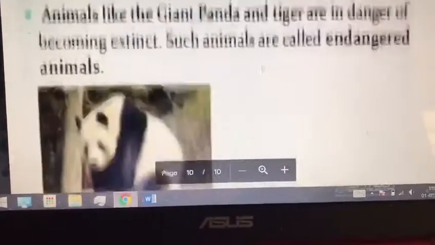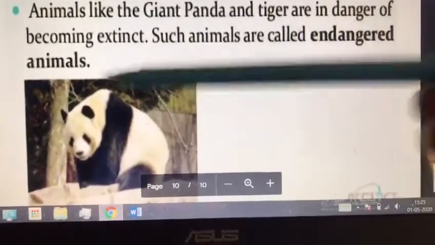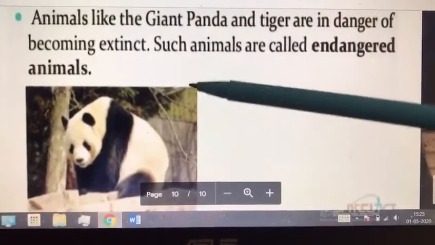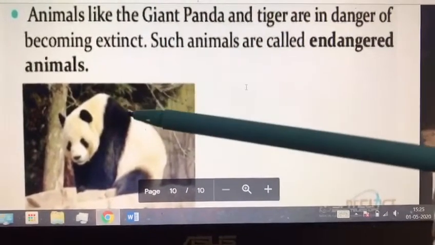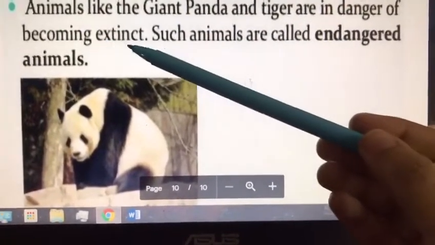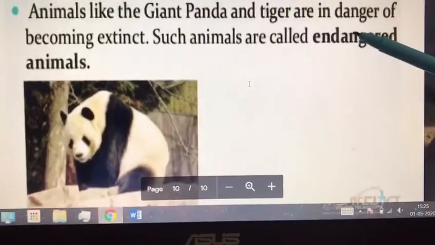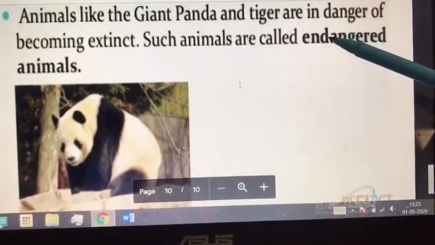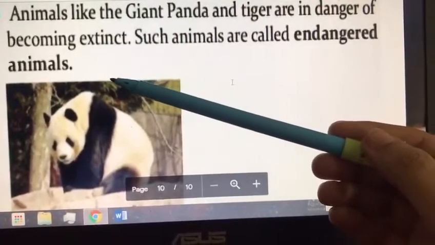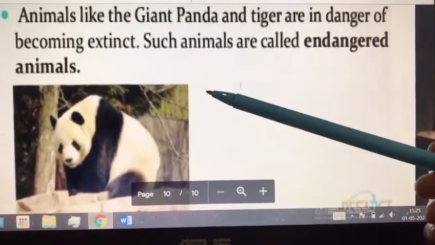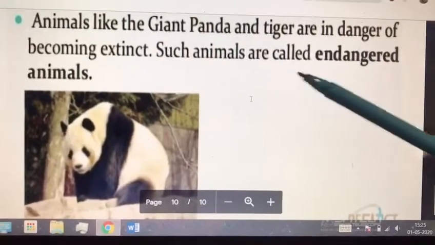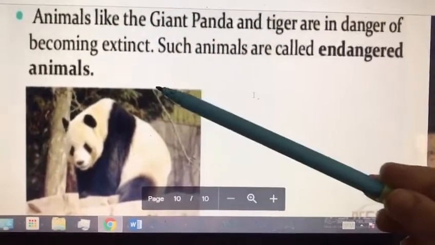Also, animals like the giant panda and tiger are in danger of becoming extinct. Such animals are called endangered animals. Endangered animals are those animals which have not fully become extinct, but they are in the danger zone: if we do not protect them, then these animals will also become extinct. That's why the government is making many projects to protect these species. Such animals are called endangered animals.